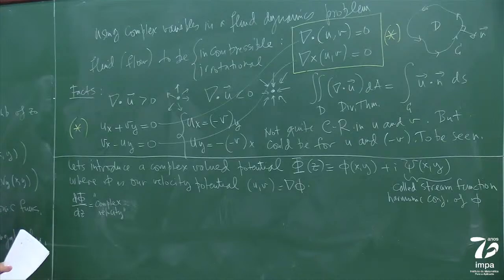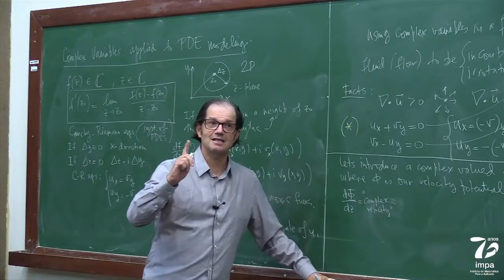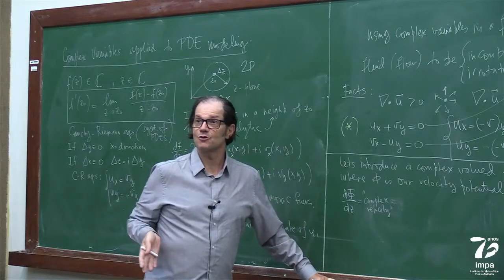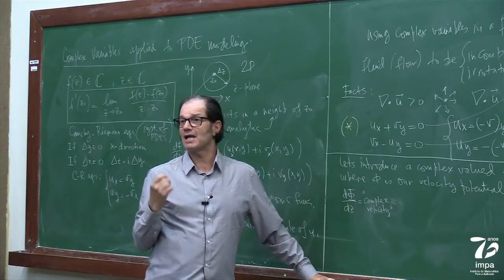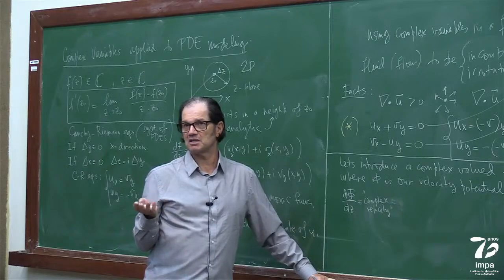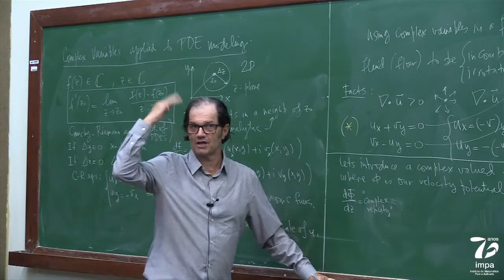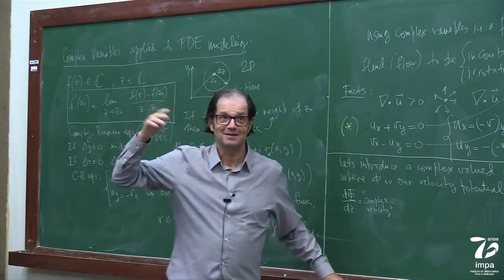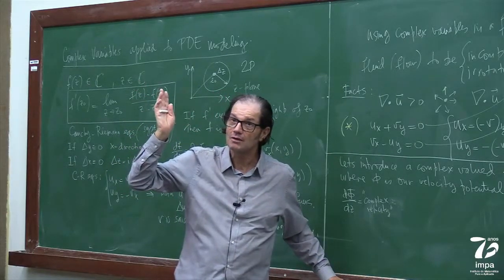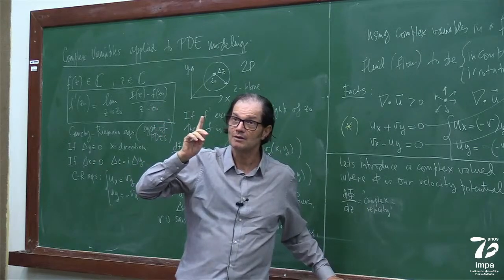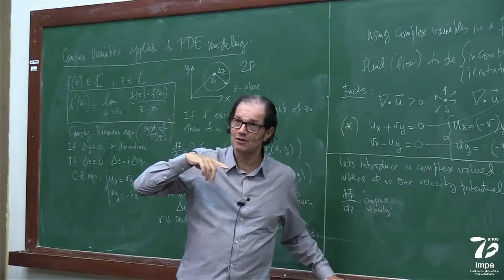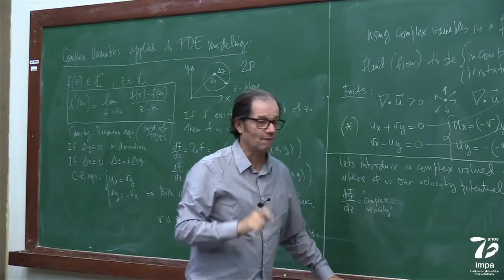So this I'm going to call the complex velocity. And I think this is a nice thing, that even though it's a complex velocity, that means there's a real part of the velocity and there's an imaginary part of the velocity. And you might think, oh, the imaginary part of the velocity, I'm going to forget about it. The word imaginary makes us think it's a fantasy thing. No. They're both physical. The imaginary velocity and the real valued velocity, they're both physical. And you will see right now, okay?